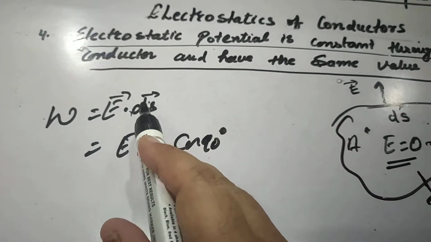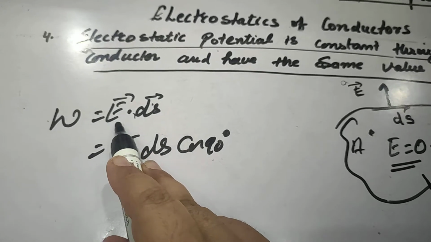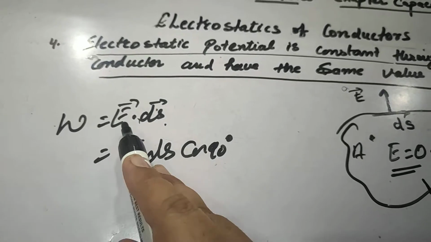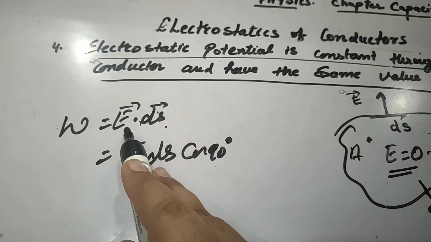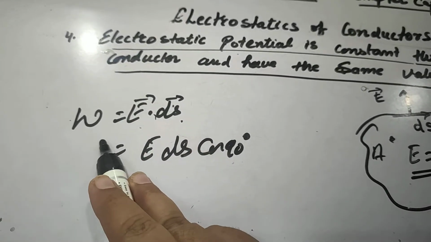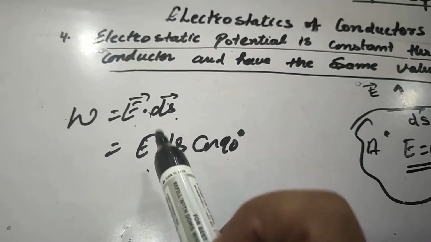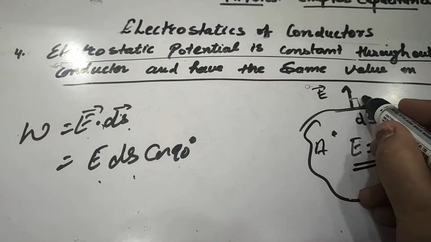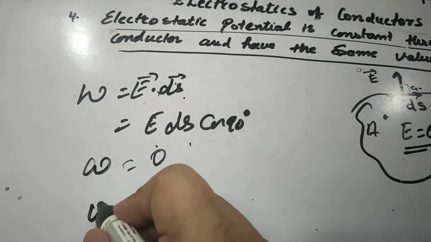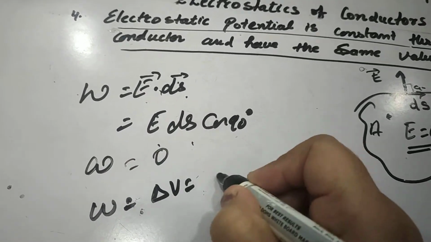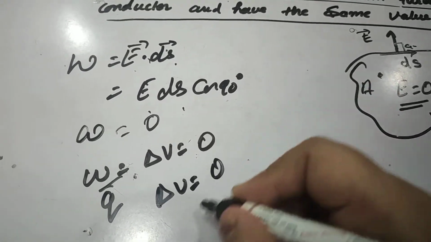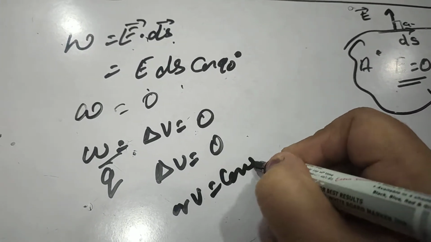Keep in mind here the angle is between E and ds. When we are talking about the flux, in that case we were taking the angle between E and normal. So for calculating work done, we are considering the angle between E and ds, which is 90 degrees. So this value is 0. Again we can prove that W is equal to delta V is equal to 0, or V is equal to constant.